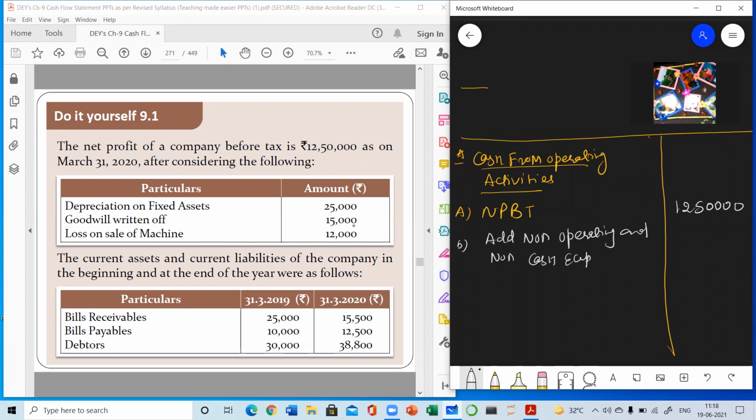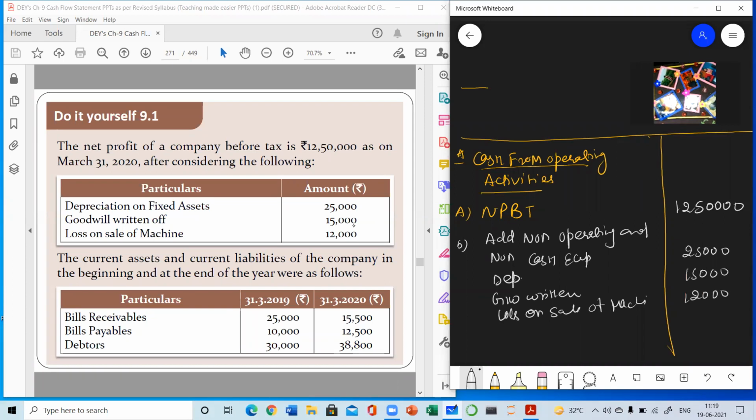So all these three will be added. I am writing in short form, but you have to write the complete figure. So 25,000 will be added, then goodwill 15,000, then loss on sale of machine 12,000.